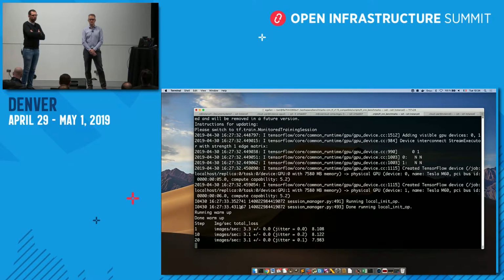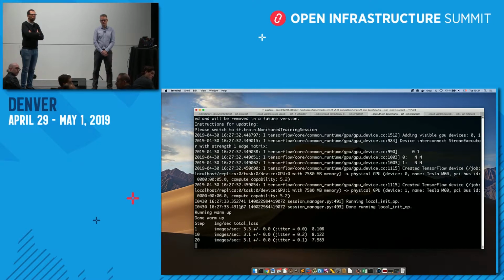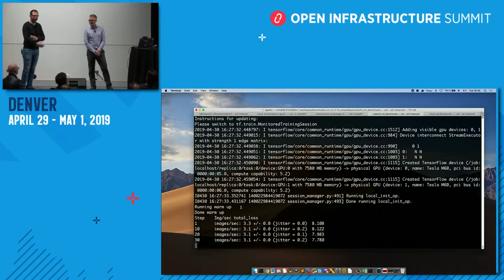I think we're over time. One thing real quick, vGPU is tech preview in Red Hat OpenStack 14. Thanks. Thank you.